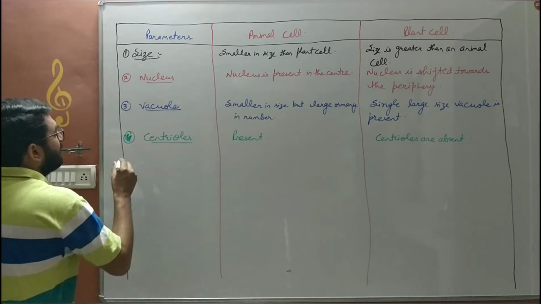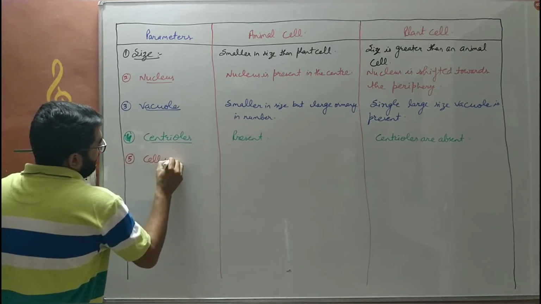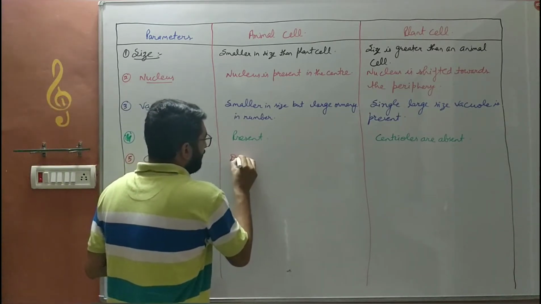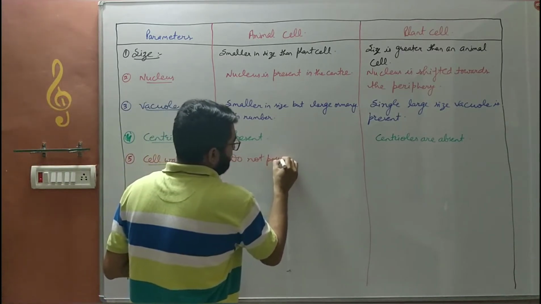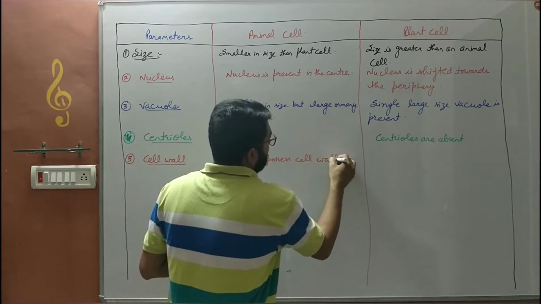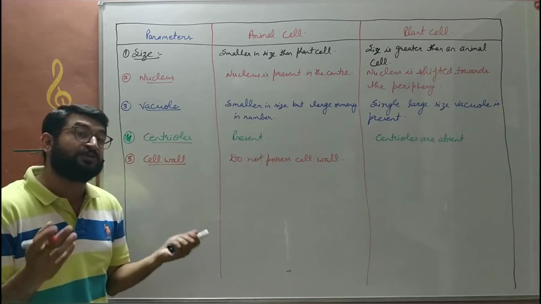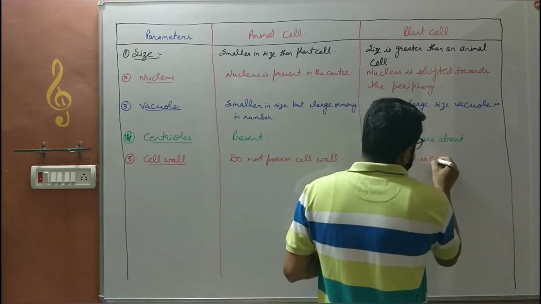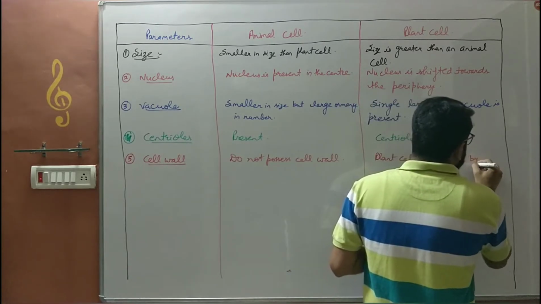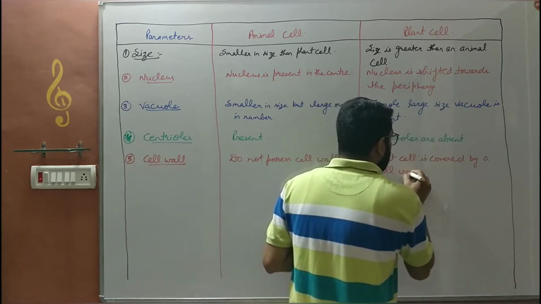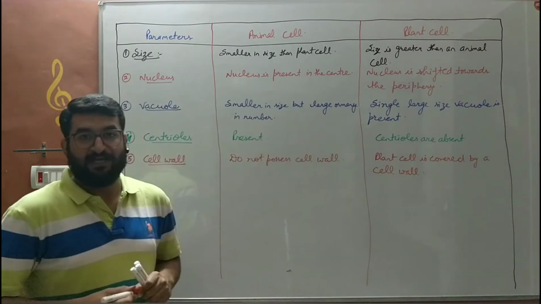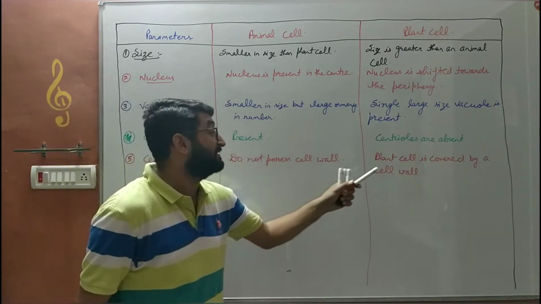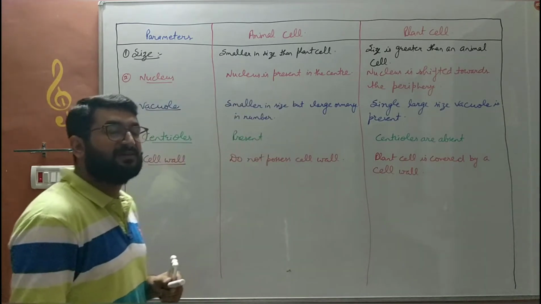The next difference is on the basis of cell wall. Animal cell do not possess cell wall. Animal cell में hard rigid cell wall नहीं होती, whereas plant cell is covered by a cell wall, and that cell wall is made up of cellulose. अच्छा, हमने पढ़ा भी था प्लांट सेल डबल मेम्ब्रेनस है. प्लांट सेल के ऊपर सेल मेम्ब्रेन के ऊपर भी एक मेम्ब्रेन है, दैट इज नोन एज सेल वॉल, whereas that cell wall is absent in case of animal cells.